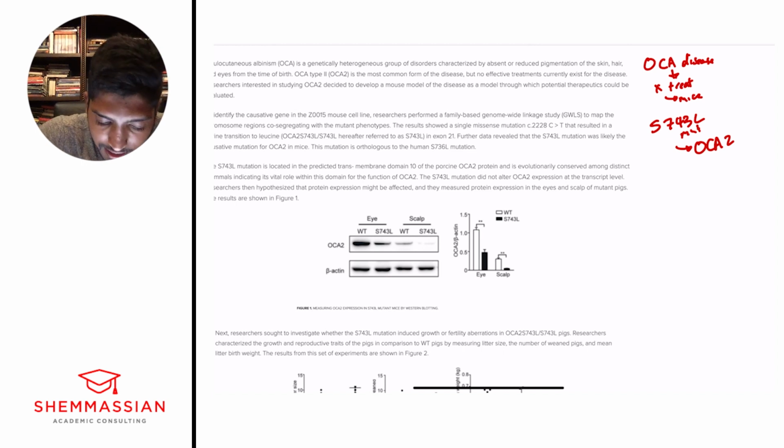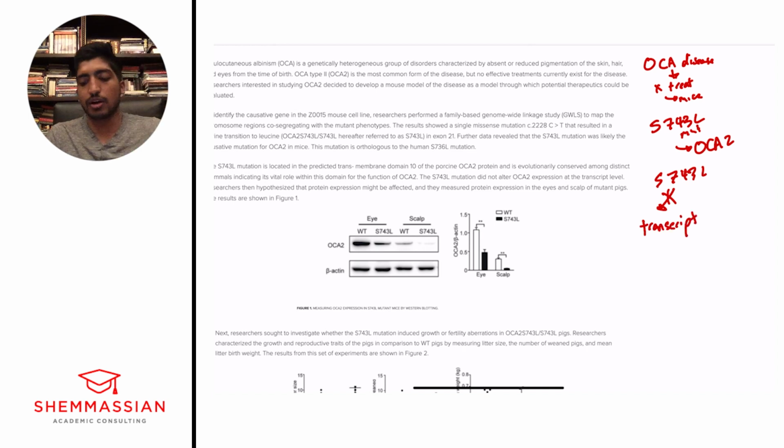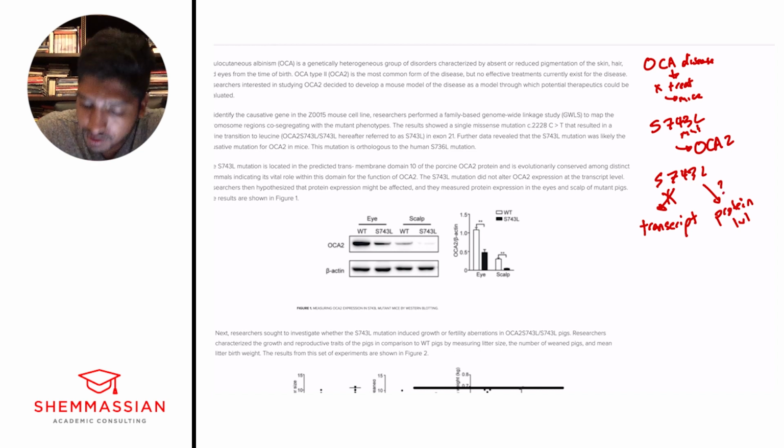And so here it's saying S743L does not, I'm going to draw a little X, protein or transcript. It does not alter transcript. So I'm drawing an arrow with an X through it. And I'm going to write protein level, and put a question mark right there. This is my way of saying we're looking at whether it's modifying the transcripts or modifying the protein level. Having this distinction is very important because it tells us straight away that there is no effect on the transcript level.